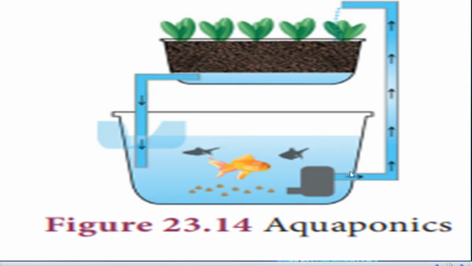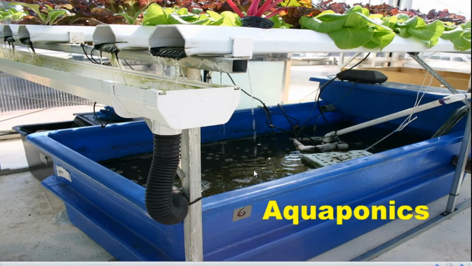With the pump we recirculate the water to the plants, then it comes back to the fish tank. So this is the diagram.